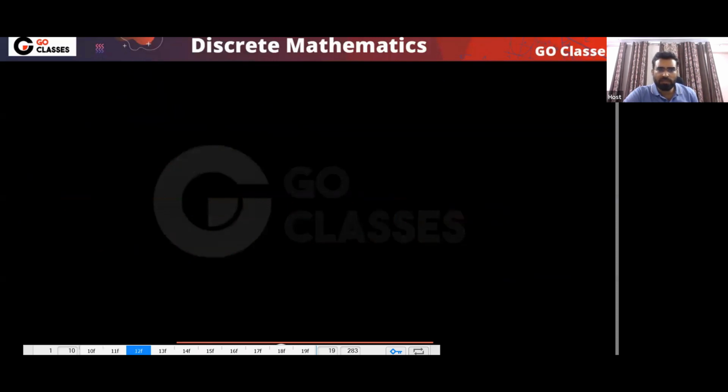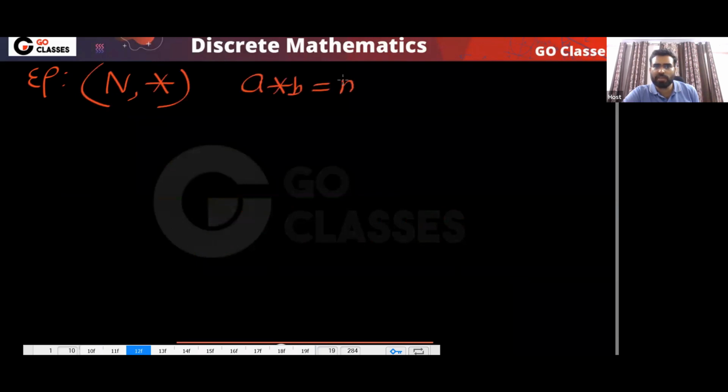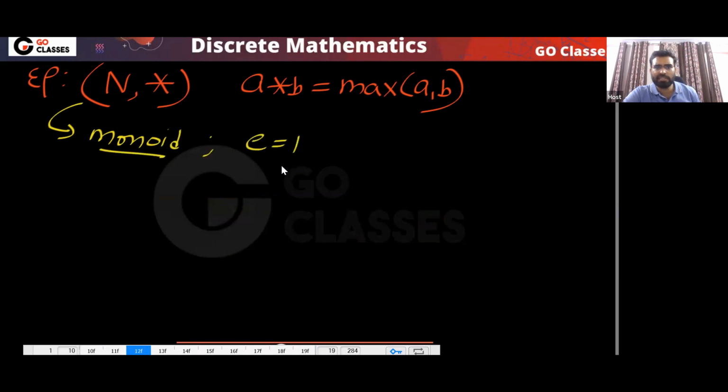What it means, see, if I give you one example, just take this example. Is this a monoid? The set of natural numbers with star, and let's assume that your operation is a star b equal to max of a, b. Is this structure a monoid? Yes, it is clearly a monoid, because the identity element is 1. So this structure is a monoid.